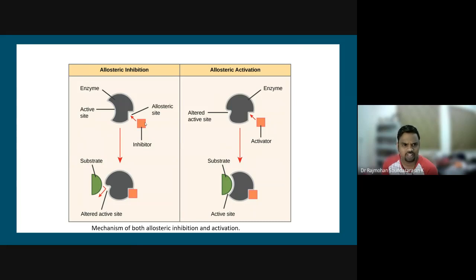You can see that the enzyme will have an active site and an allosteric site. Some of the inhibitors will go and attach to the allosteric site, thereby the active site is slightly altered. That's why the substrate is not able to attach to it. That is allosteric inhibition. Even when an activator occupies the enzyme, we get an altered active site, so that way the substrate will go and attach to the surface. So the effect can be either activation or inhibition.